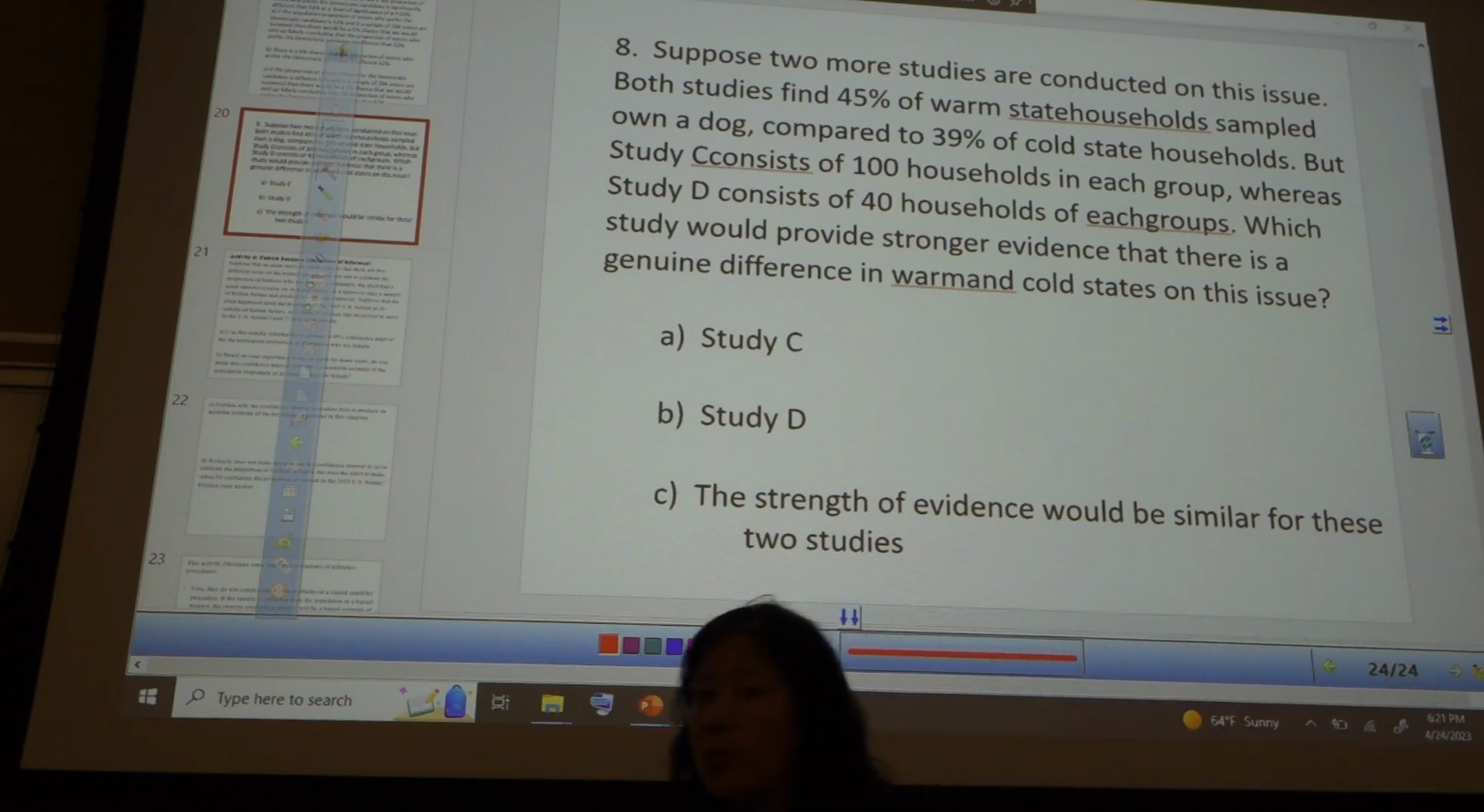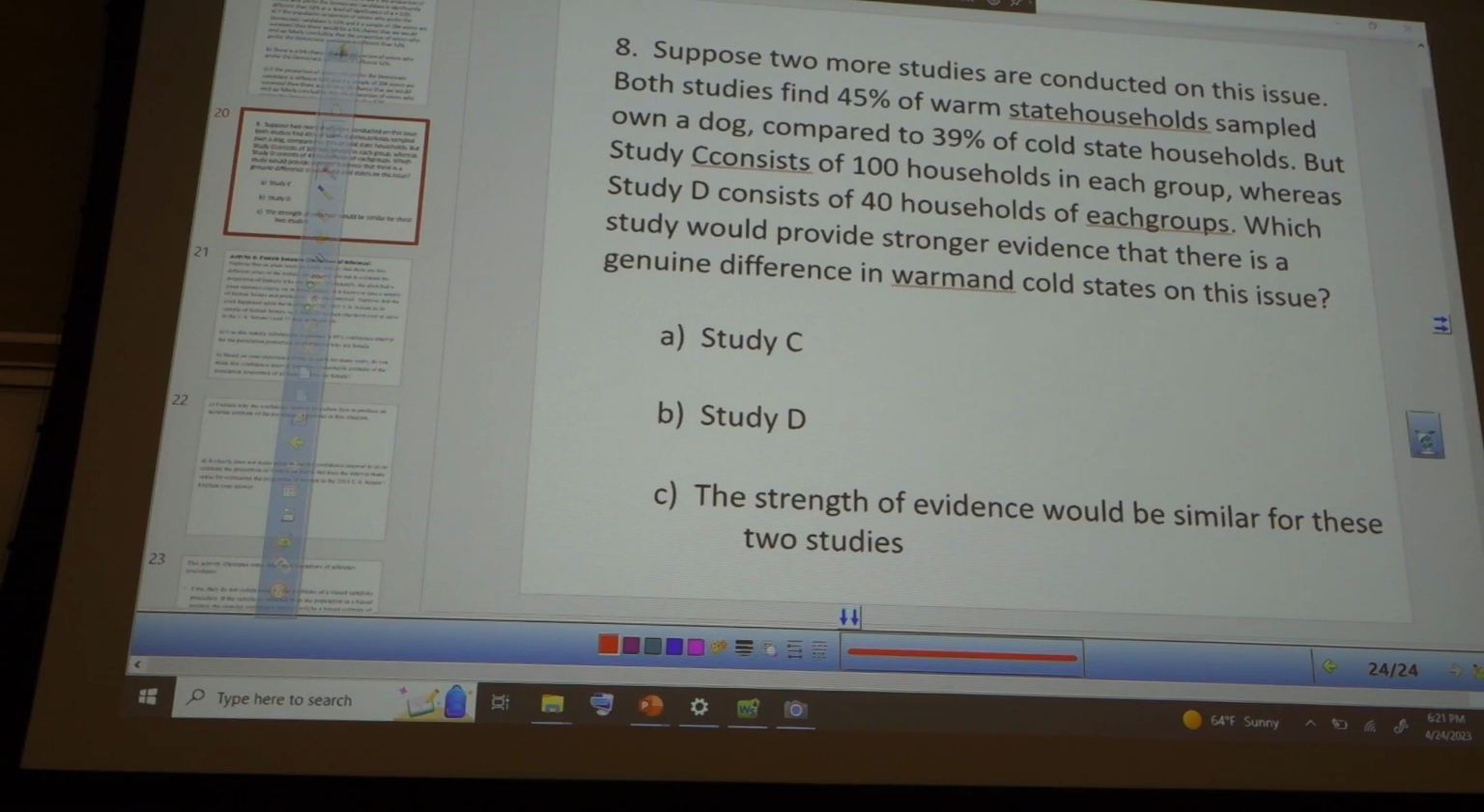100. Does that make sense? Or sorry, sample size of 100 versus sample size of 40. Yep. The larger one. All right, good.